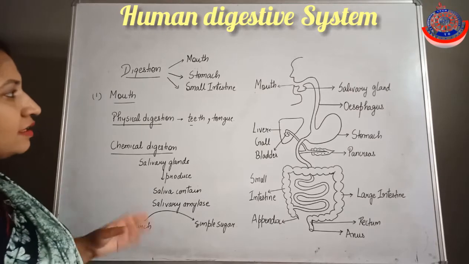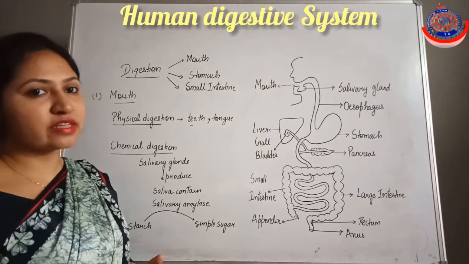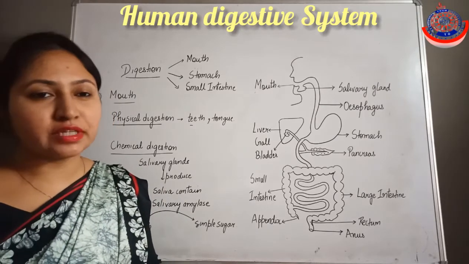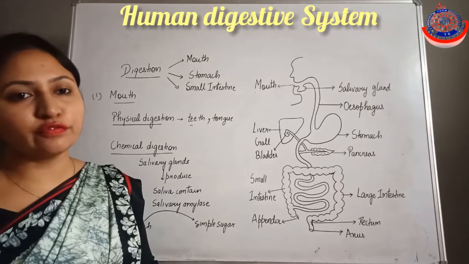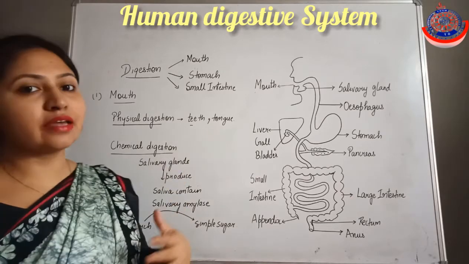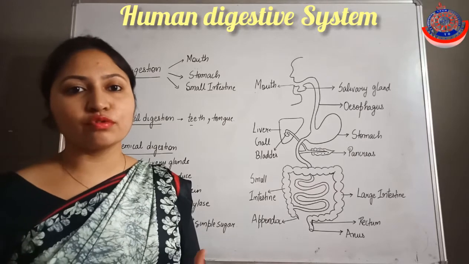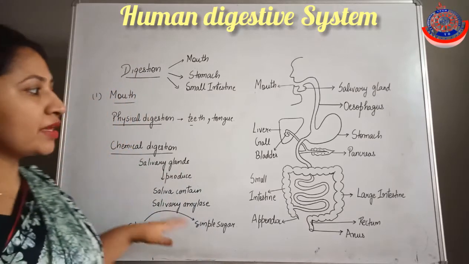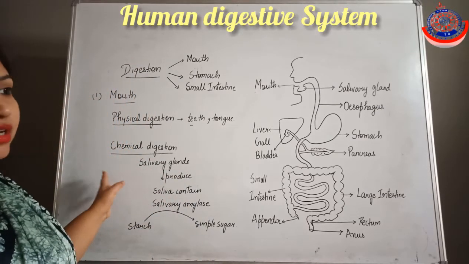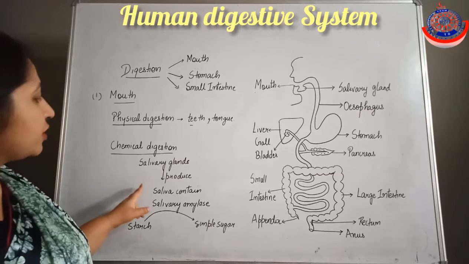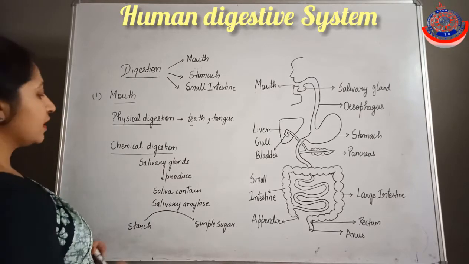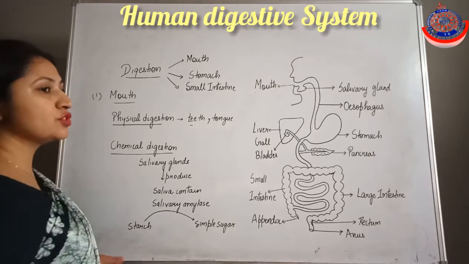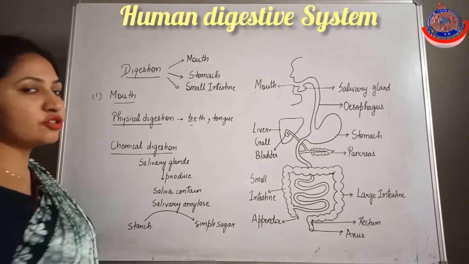So let's see again that in the mouth two types of digestion occur. The first is physical digestion, which involves the teeth, which help in grinding the food. And the function of the tongue is that it helps the saliva to mix with the food so that it becomes wet and is easily swallowed. Next is chemical digestion. Chemical digestion occurs by the salivary glands, which produce saliva, and saliva contains the salivary amylase enzyme, which helps in the digestion of the starch present in food into simple sugar.